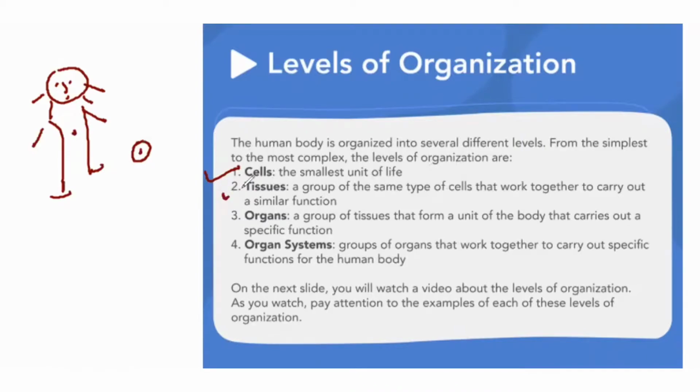Okay, the second thing is tissue, a group of the same type of cells that work together to carry out a similar function. For example, there are too many cells in the body. So when they join together to carry out a similar type of function, then they are tissues.